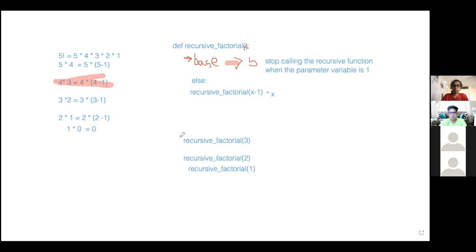So yeah, calling recursive factorial 3 will in turn call recursive factorial 2, which will call recursive factorial 1, which will return 1. So 1 goes to 2, and it's 2. Oh, that's a horrible drawing. Okay, let me use my mouse. Maybe that'll help. Okay, so 2 times 1. And then this is sent to this, which is just 3 times whatever is sent over here, which is 2 times 1. So 2 times 1.